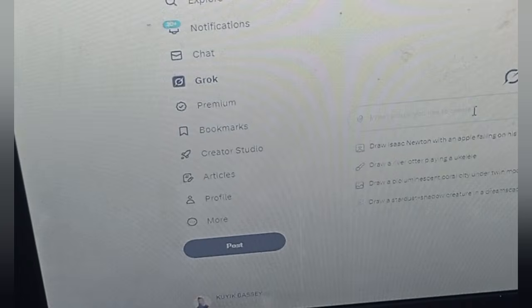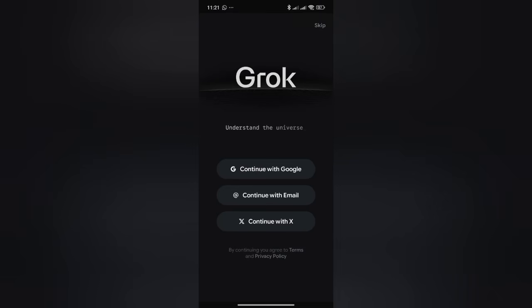It works. But here is a part I want you to pay close attention to, because it is not about you installing the app on your phone. It is how you sign in to that app that is going to give you the permission to use Grok AI for free. Guys, please pay attention to this part. Once you open your Grok AI, you're going to see an interface like this that tells you continue with Google, continue with email, continue with X. Go ahead and click this. Don't continue with anything except Continue with X.